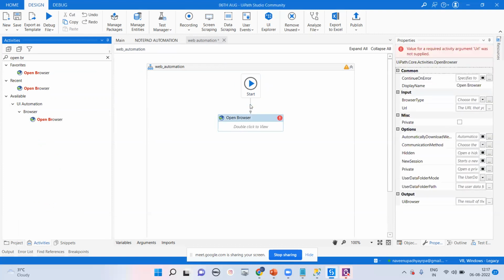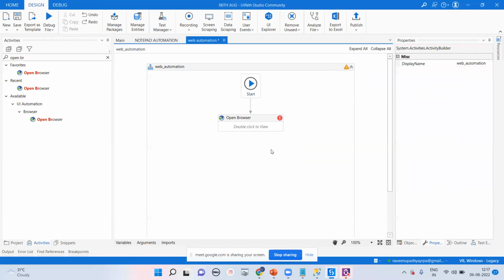Whenever you keep any activity, we are getting two errors: the child error and the parent error. Parent error means if you have multiple activities, multiple children will get the error. But here there is one error. It shows in your program there is one error, two errors, whatever, but it shows on top that there is some error. What is my next one? Whenever you take any activity, always check this thing called double click to view. What is double click to view?